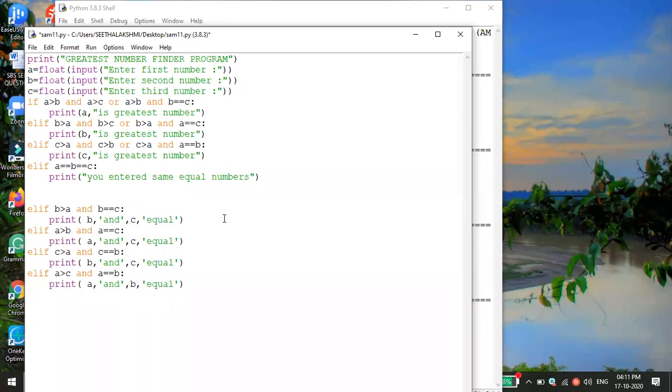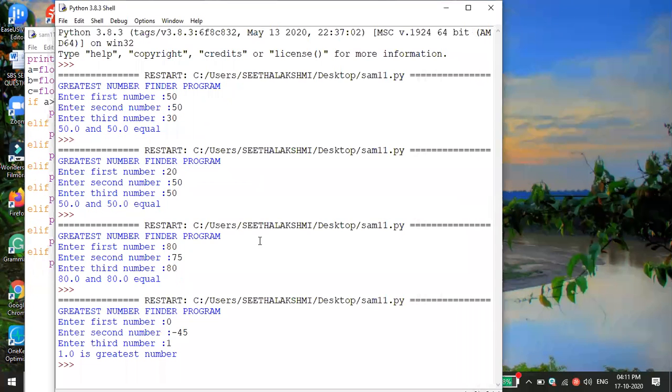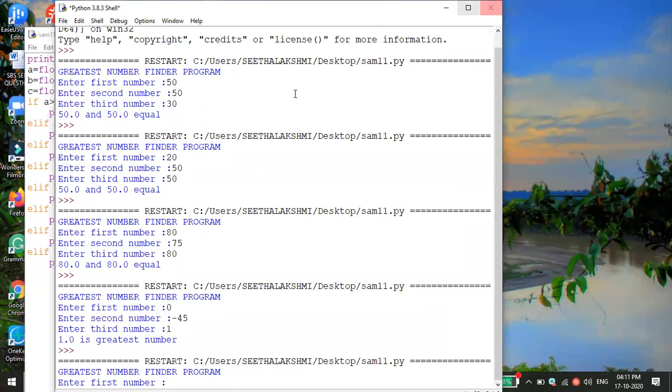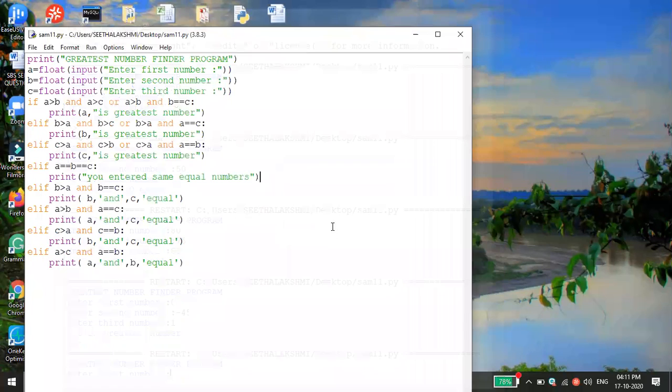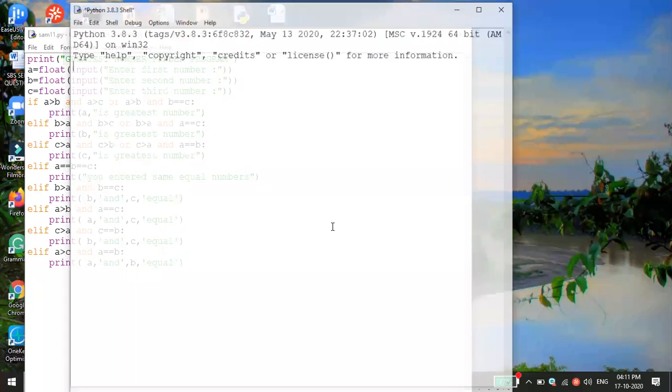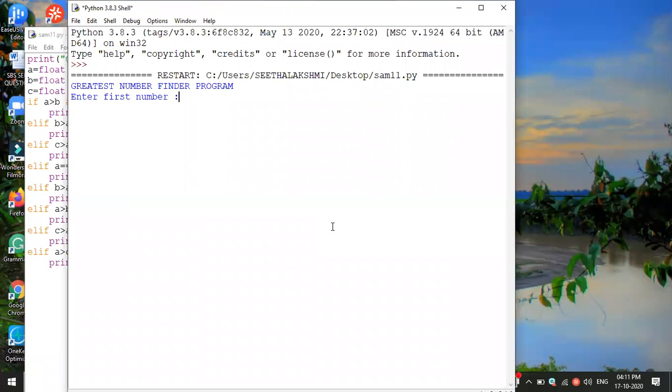Are you understanding the meaning? Yes, sir. Good, good. So now I'm saving this. Let me try this one. Wait one minute, I will just run this program again, because we already typed many numbers. Now let me check any number. Can you say any one number?